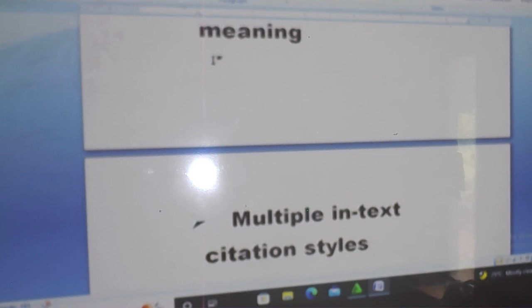For instance, what is the difference between APA 6th edition and 7th edition? If you want to cite multiple authors, like let's say 3 authors, Chukwuemeka, Ibrahim, and Obi 2022 asserted that, yes, that is okay for 6th edition.